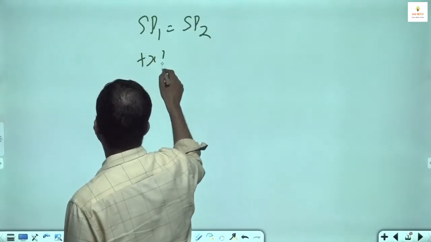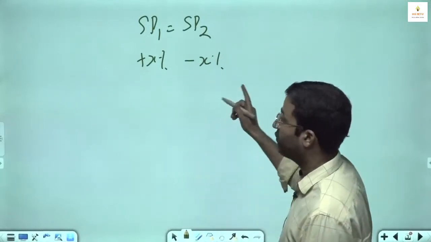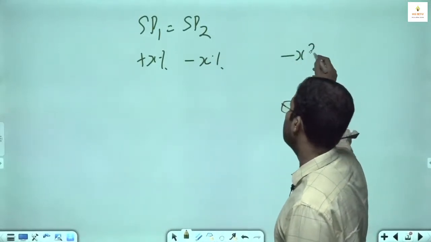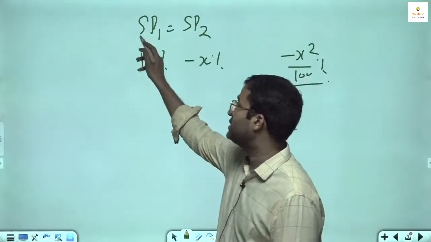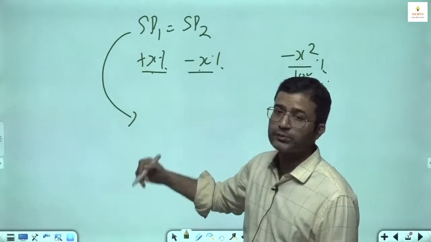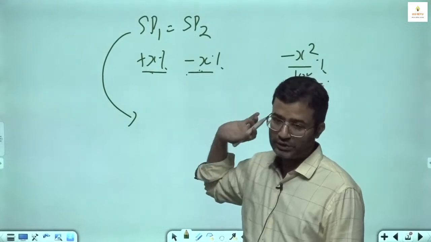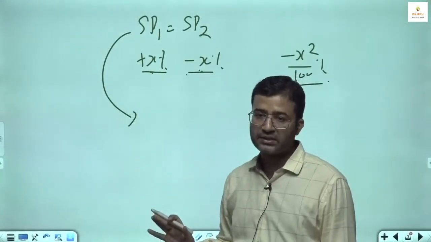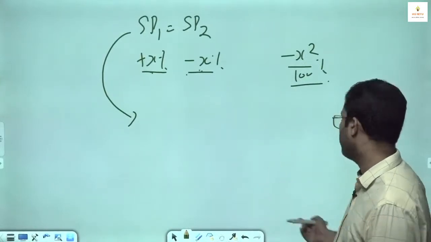On one there is an X% profit, on another there is an X% loss. Then there will be an overall loss, that is X square upon 100%. But I discussed this in detail, where profit and loss percentages are different, or maybe both profit or both loss. Chances are less, but since these are miscellaneous questions we are discussing, we will work on that.